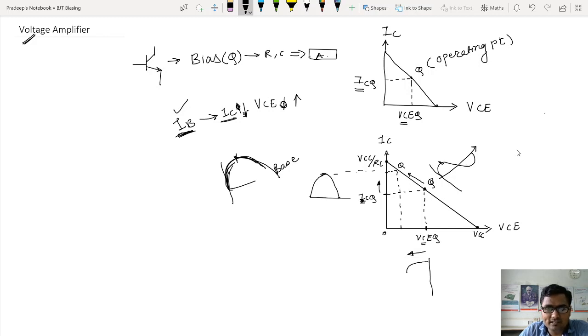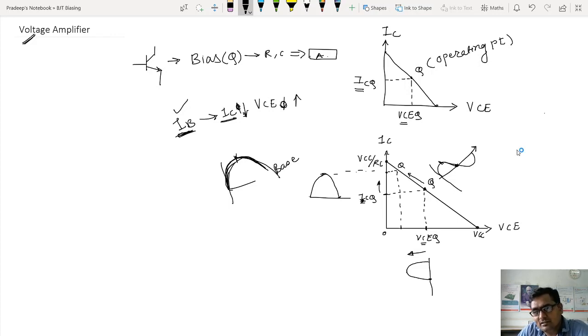So that's why now collector current will start decreasing and it goes to its original position. When input voltage goes to zero, the exact bias condition, then collector current decreases and it goes to the original position, that is ICQ. Now this collector to emitter voltage, again this voltage will start increasing and it will go to its original position. Yes, and this is how the first half cycle gets completed, the positive half cycle I talked about, is it?